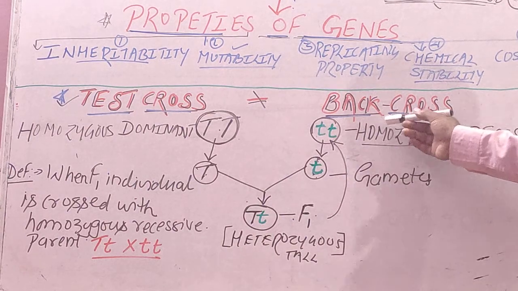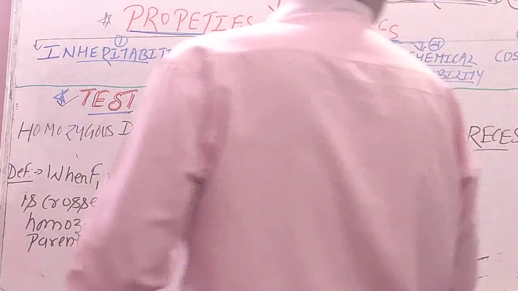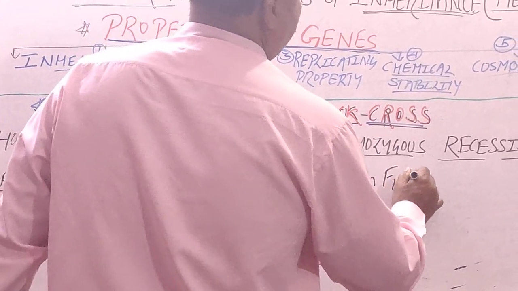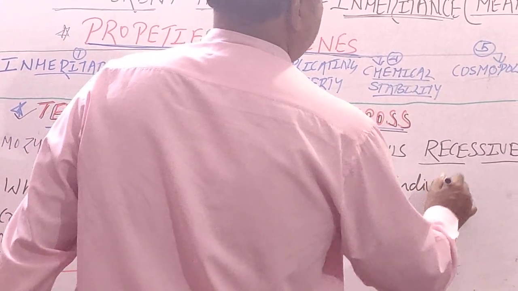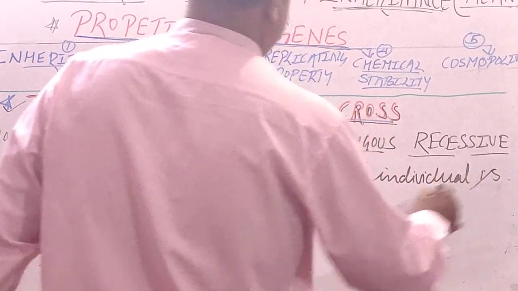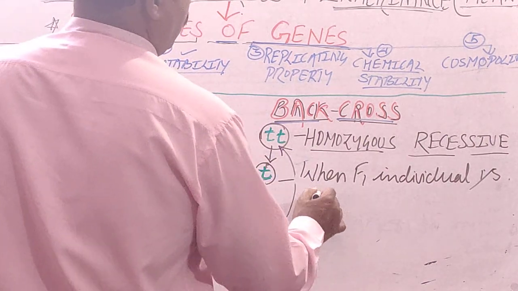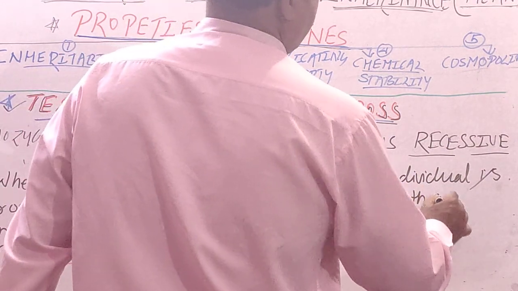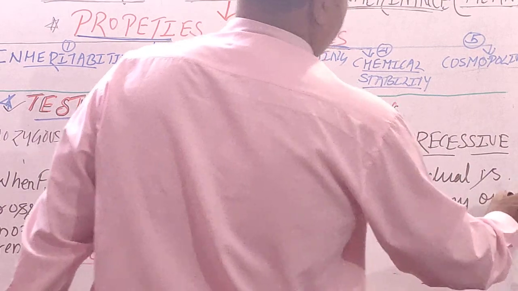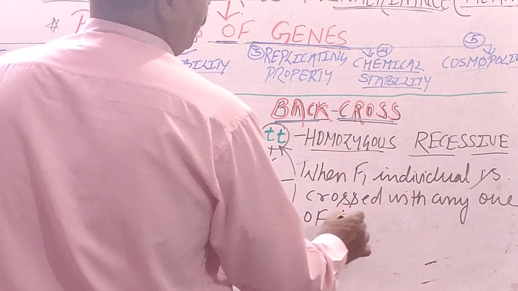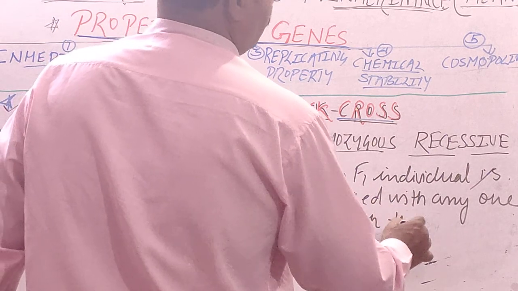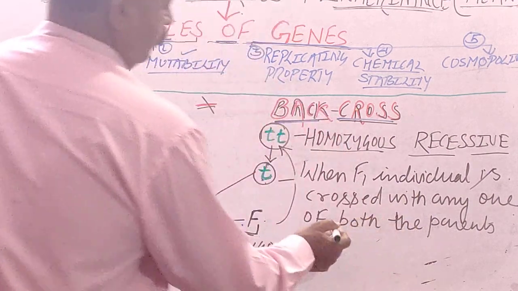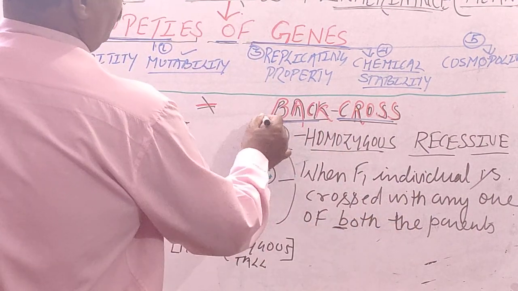Now, what is back cross? Children, back cross means when the F1 individual is crossed with either of the two parents. Remember, B for both and B for back cross.